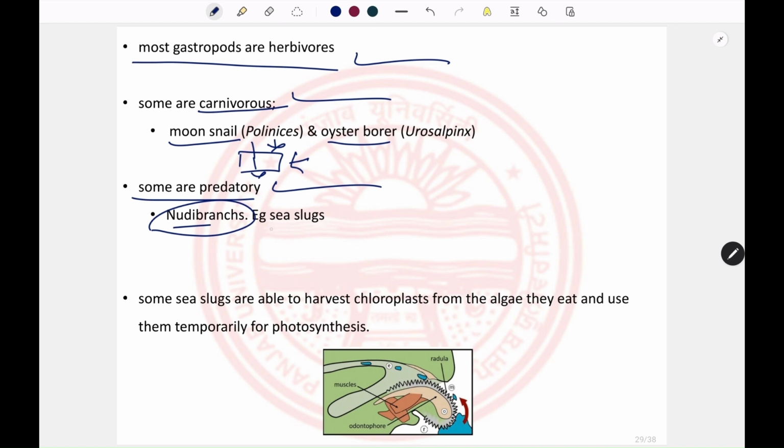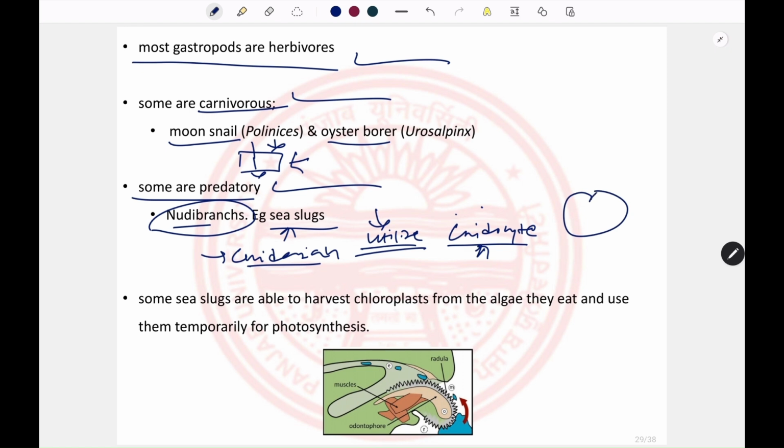Some gastropods are also predatory in nature, like the nudibranchs. Nudibranchs include the sea slugs, and they don't have a shell. They feed on cnidarians like corals, but they take their undischarged cnidocytes, don't digest them, and express them on their body, using them as their own body defense.